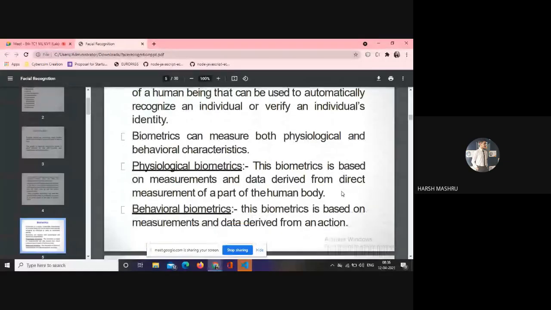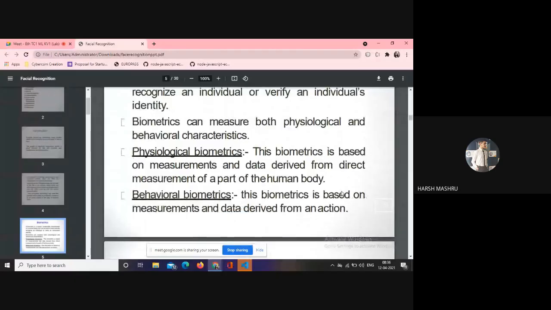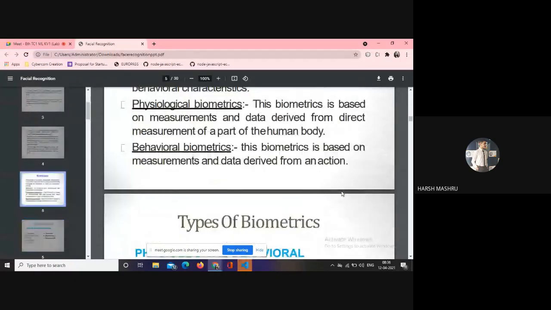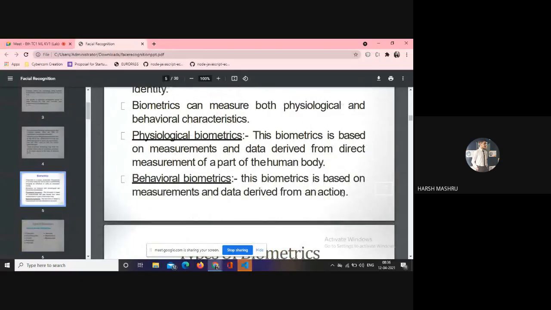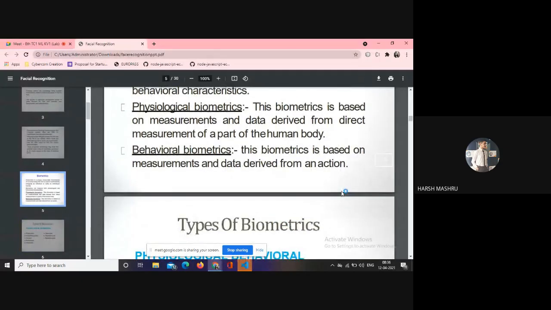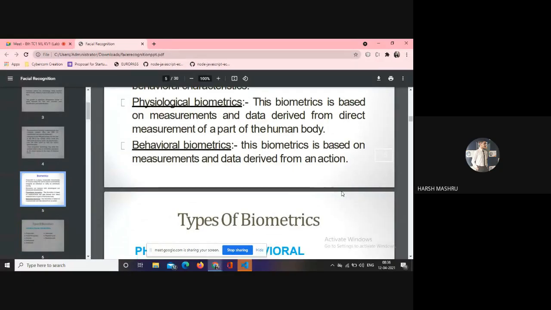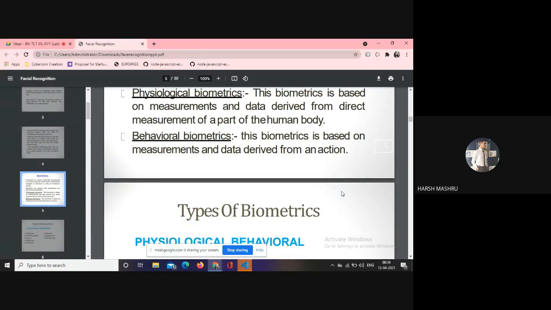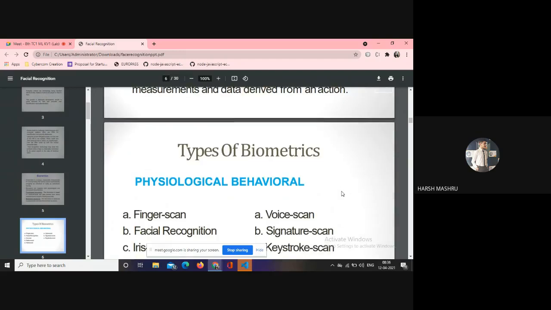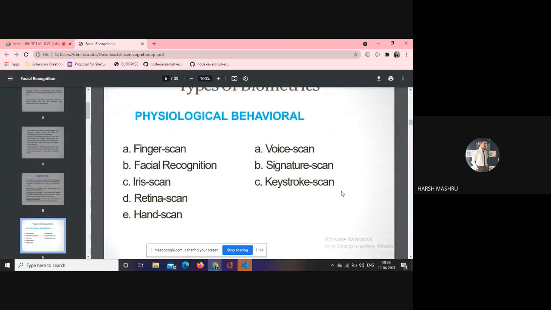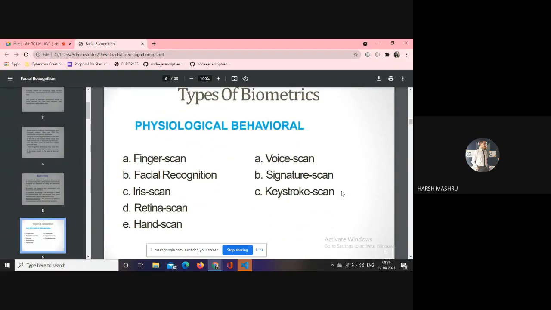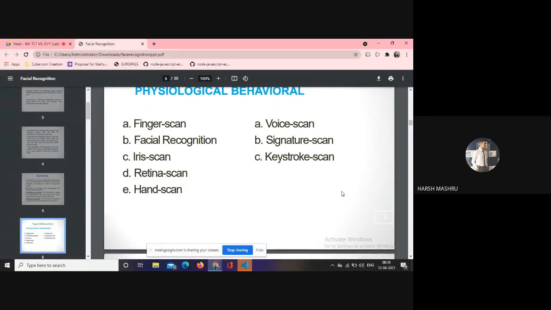Now there are physiological biometrics and behavioral biometrics. Physiological biometrics is based on measurements and data derived from direct measurement of a part of the human body. Behavioral biometrics is based on measurements and data derived from actions.